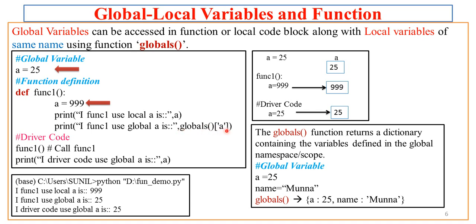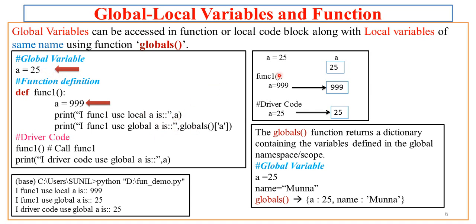Globals, in square bracket we have a. Okay, now in driver code we have the function call, and in driver code we too have one print statement which uses global a. That means, as there is no local a defined in the driver code, the a accessed in the driver code by the print statement is obviously a global a. Let us try to understand this.